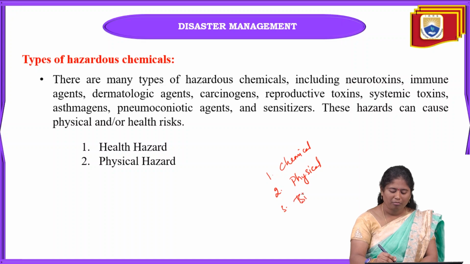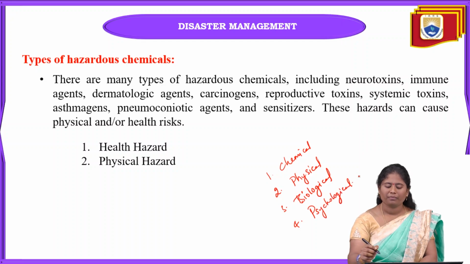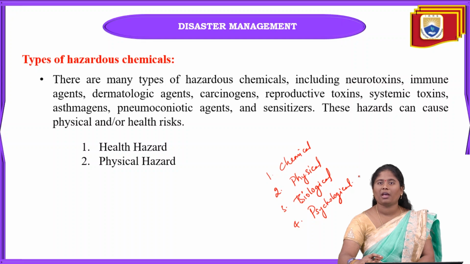Next is biological hazard. Next is psychological hazard. Due to these different types of hazards, they can be very harmful to the human body and human health, whether physical or mental conditions.